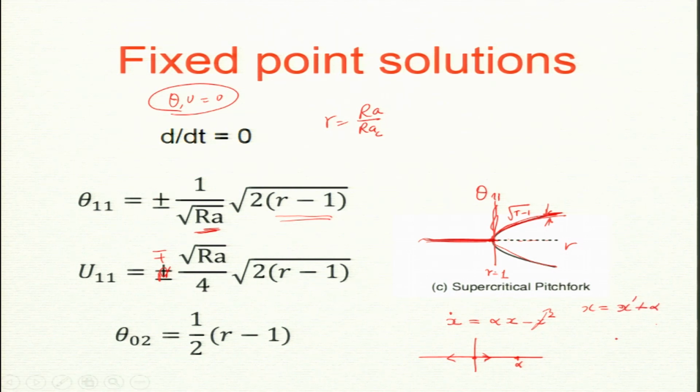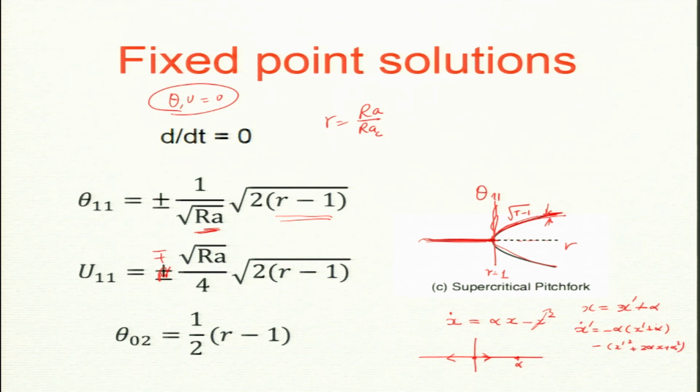So, you just put in from basics x equal to x prime plus alpha, where x prime is a small number. If you plug it in here, what will I get? x prime dot equal to minus alpha x prime plus alpha minus x prime square, x square, which is x prime square plus 2 alpha x prime plus alpha square.